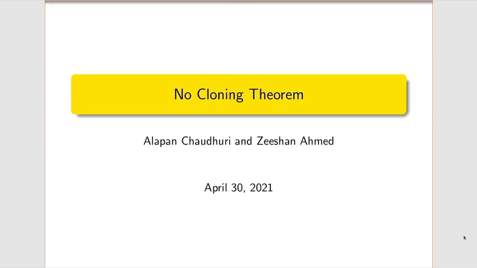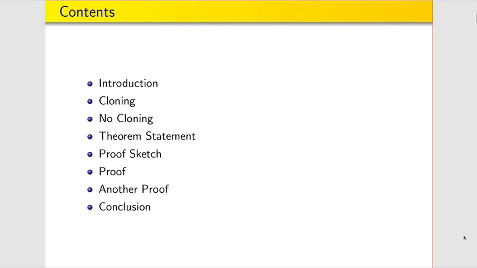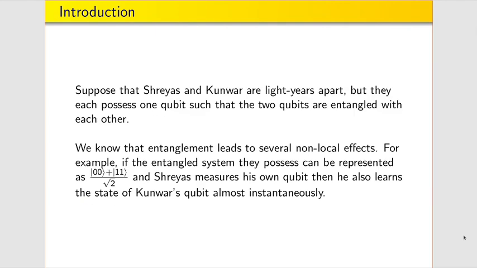Okay, so here we shall first deal with the first example of a no-go theorem, and so why are we interested in no cloning? Well, before that, let us give you a brief background. For example, consider two people, Shreyas and Kumar in this case, such that they are light years apart and they have entangled qubits. They do possess a pair of entangled qubits. Now, what Shreyas and Kumar want to do is transmit information instantaneously, at a speed faster than light. So basically, when Shreyas measures his own qubit, Kumar also wants to know what he has measured and what he has obtained.